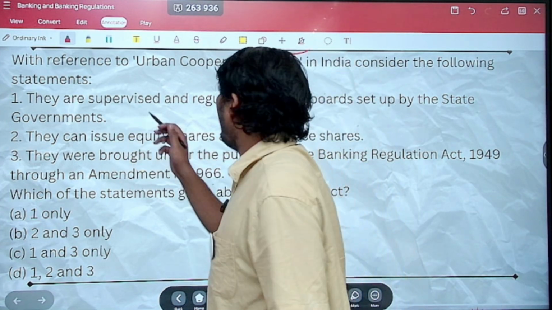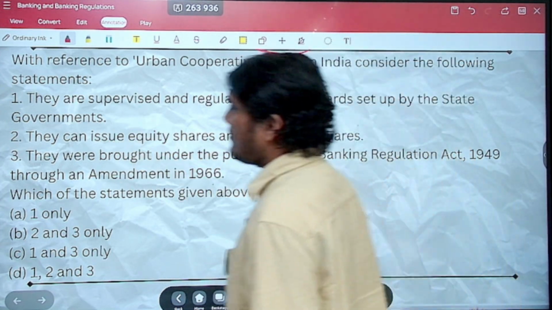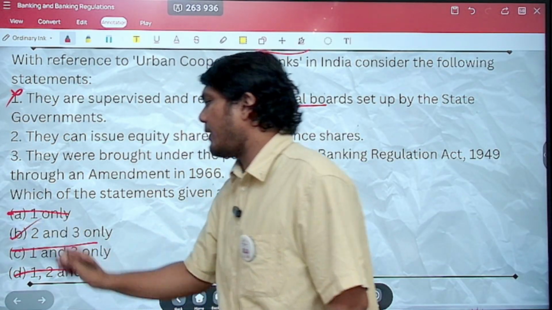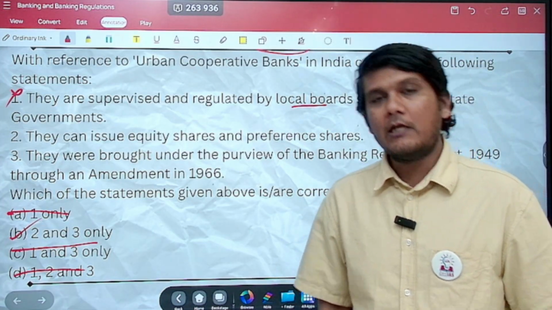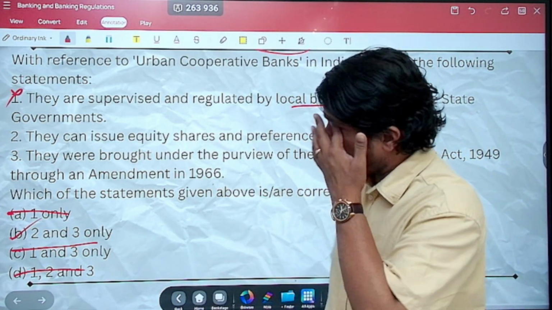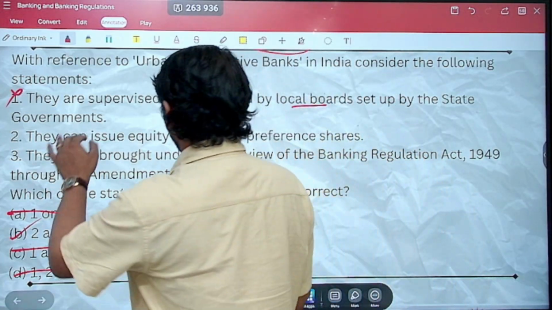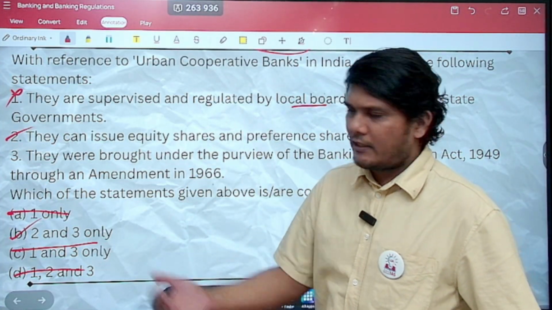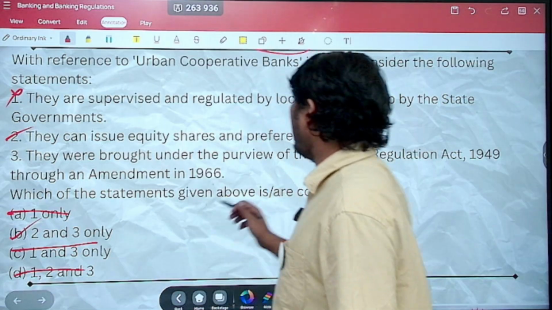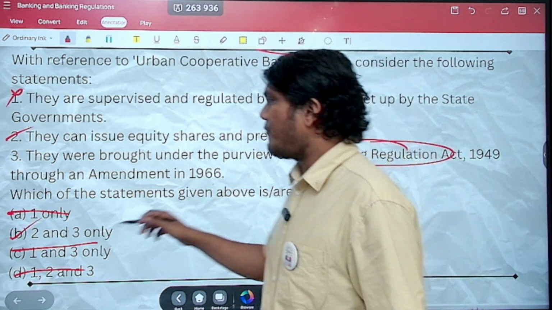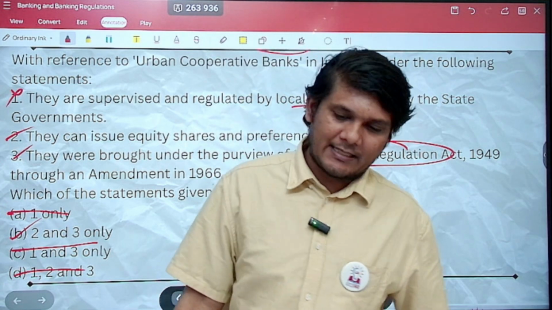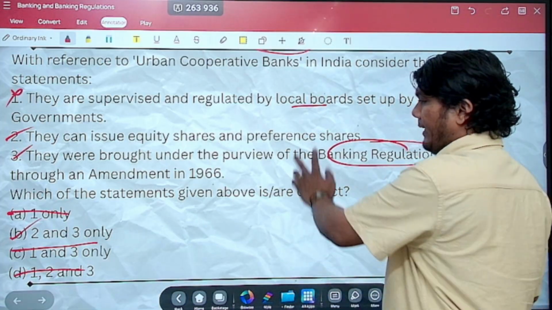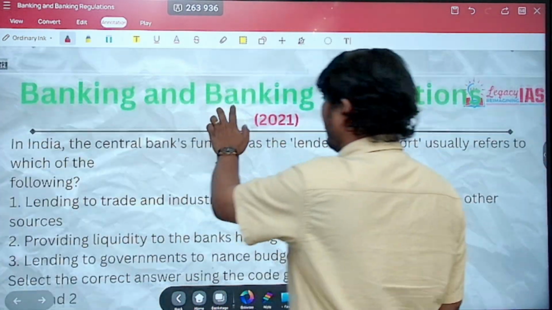So statement 1, they are supervised and regulated by local boards set up by the states. That is incorrect. The RBI regulates them. So when statement 1 is incorrect, you directly get the answer option B, that is 2 and 3. But still, let us look at the other statements as well. Statement 2 says they can issue equity shares and preference shares. Absolutely. For the ownership, for investment, for liquidity, they can do that. They were brought under the purview of the Banking Regulation Act of 1949 through the amendment in 1966. Yes, that means they are regulated under the Banking Regulation Act of 1949. So the correct option is B, that is 2 and 3.